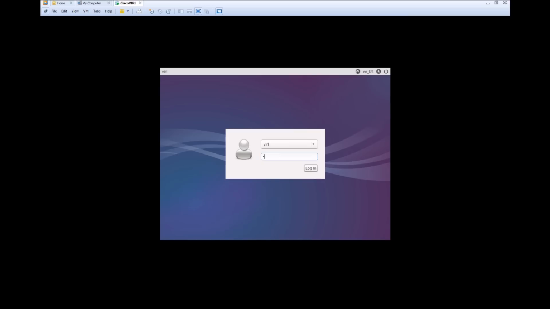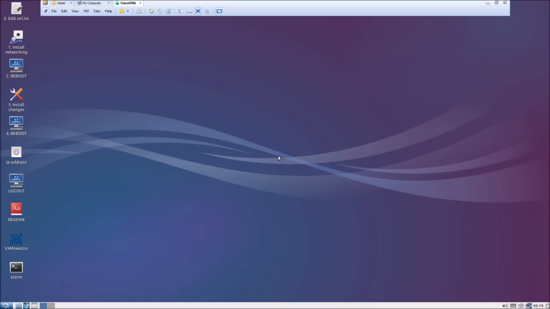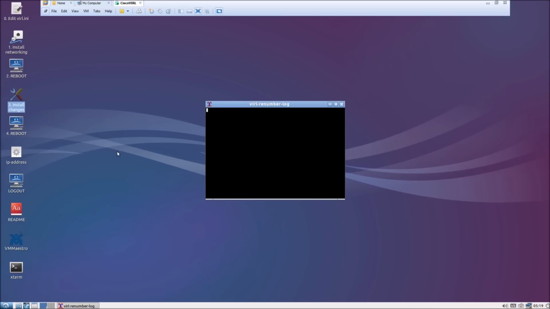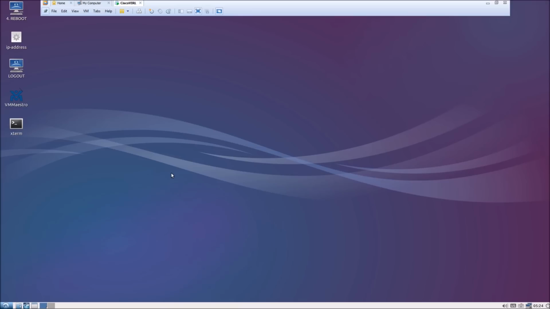Logging back in again, uppercase VIRL, and let's go for installation step number 3, which is install changes. So, a quick recap. Make sure that you have internet access to the virtual machine, and then make sure you change the NTP servers. Make sure we verify the NTP associations and NTP peers, and then you go ahead and install your licenses, and then follow the installation steps 1, 2, and 3.